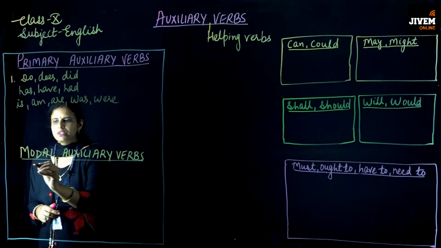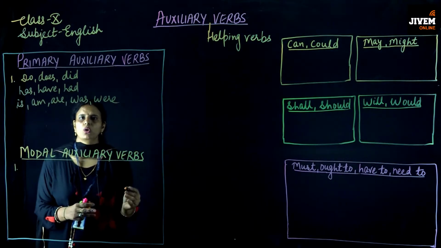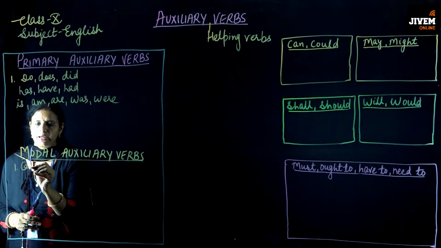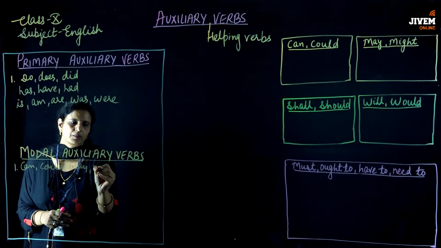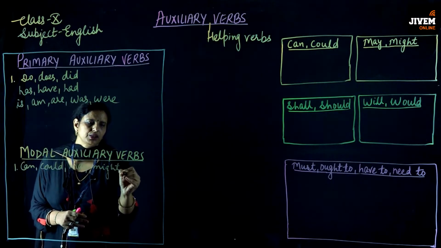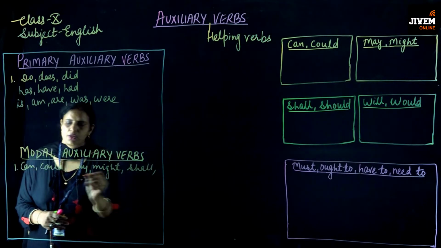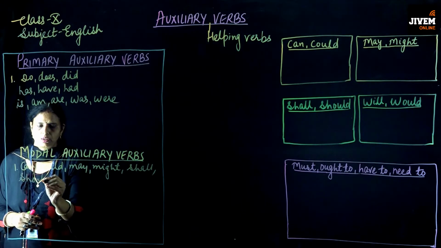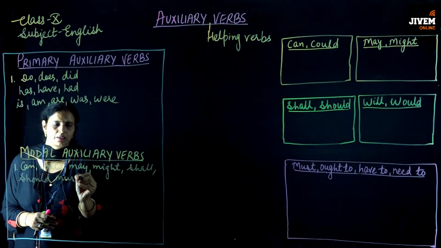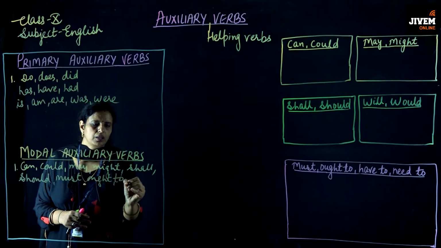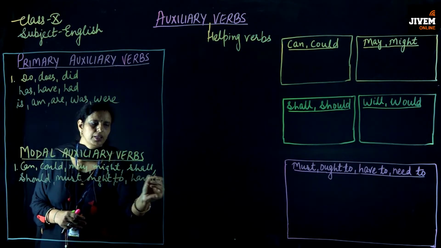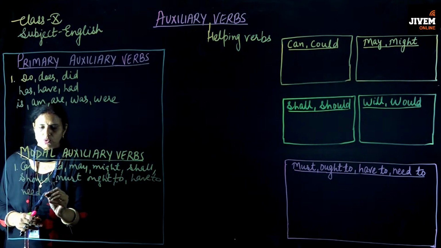Okay, and the words which come in the category of the modal auxiliary verbs are can, could, may, might, shall, should, must, ought to, have to and need to.